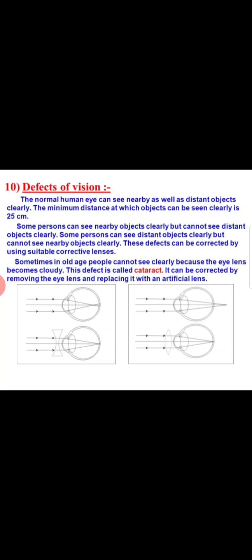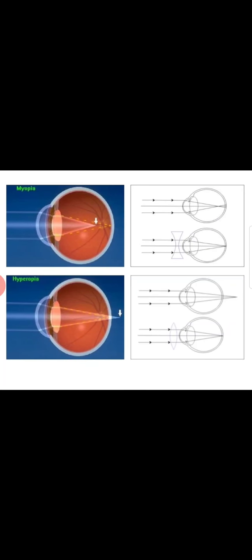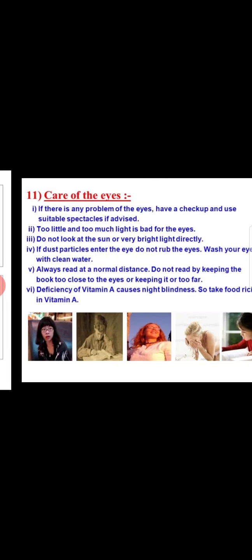Some persons can see nearby objects clearly but cannot see distant objects clearly. Some persons can see distant objects clearly but cannot see nearby objects clearly. These defects can be corrected by using suitable corrective lenses. Sometimes in old age, people cannot see clearly because the eye lens becomes cloudy. This defect is called cataract. It can be corrected by removing the eye lens and replacing it with an artificial lens. So there are various defects which can be caused in our eyes, like myopia, hypermetropia, cataract and many more.